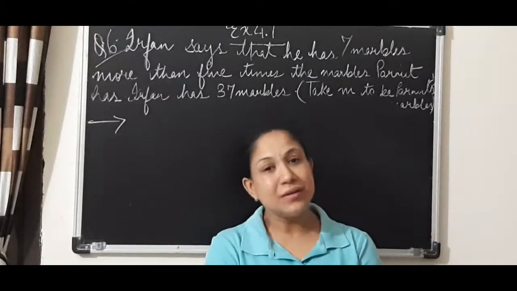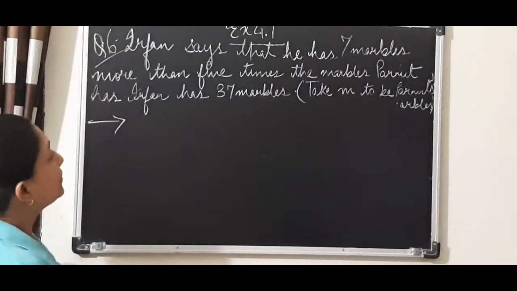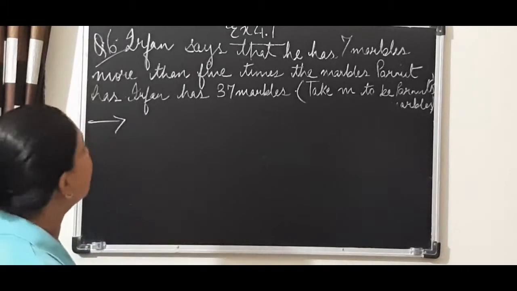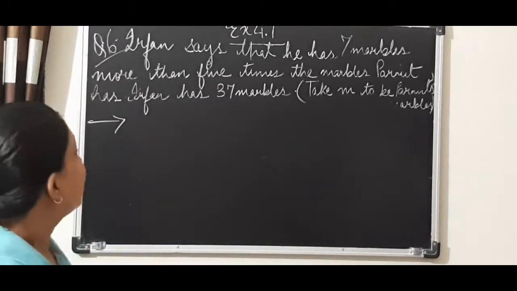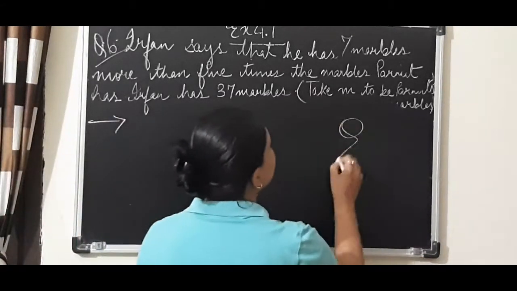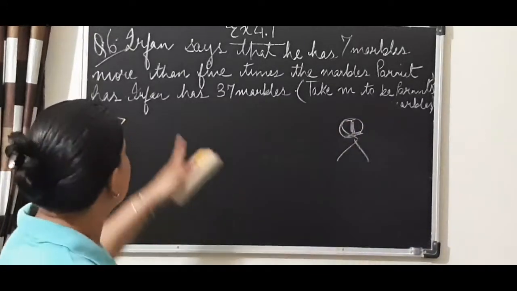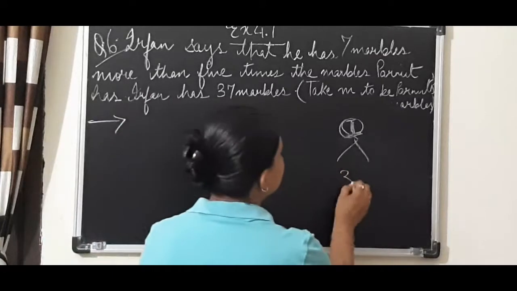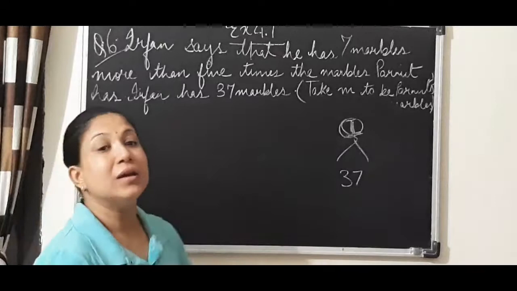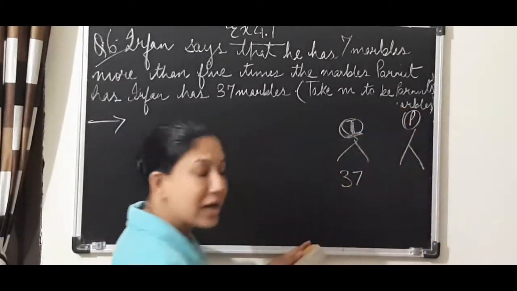So let us begin with the first question. Irfan says that he has 7 marbles more than 5 times the marbles Parmeet has. Irfan has 37 marbles. In this question, Irfan is talking about marbles. He is saying that he has a total of 37 marbles, but he is comparing his marbles with the marbles Parmeet has.